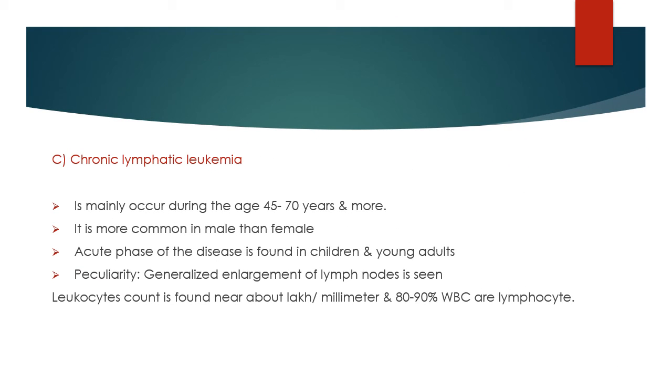Chronic lymphatic leukemia mainly occurs at the age of 45 to 70 years and more, and is more common in males than females. In the acute phase, the disease is found in children and young adults. The peculiarity of chronic lymphatic leukemia is generalized enlargement of lymph nodes, and the leukocyte count is found near about a lakh per cubic millimeter, with 80 to 90% of WBCs being lymphocytes.